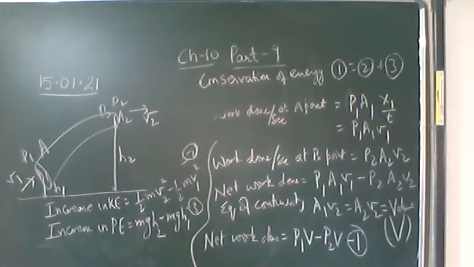Then we'll equate all this and we'll derive Bernoulli's equation. The equation should be the same as what we have already written: the total energy per unit mass or the total energy per unit volume remains constant.